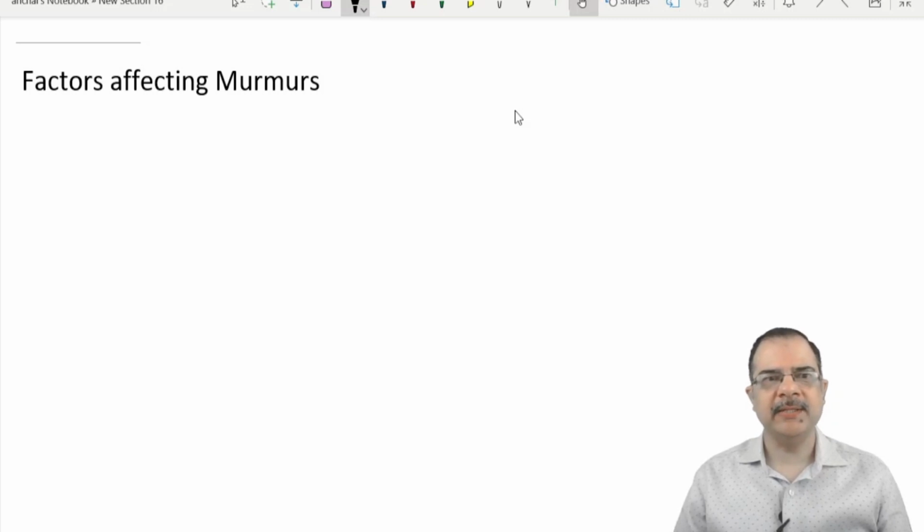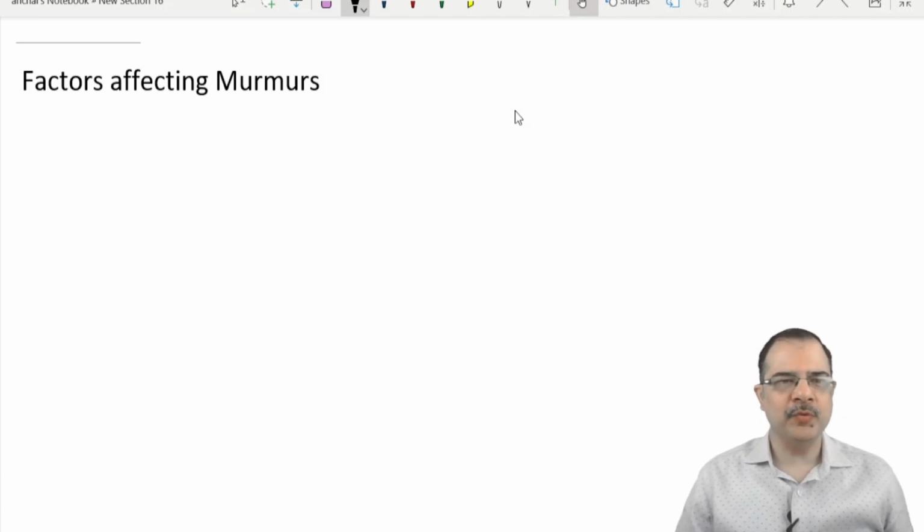Let's discuss factors affecting the murmur intensity. This section is very important for all the final year MBBS students, medicine PG residents, and in general practice as well. So, the first rule of factors affecting the murmur is a very simple rule.